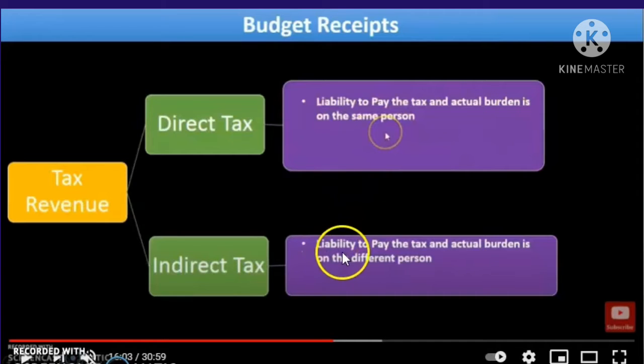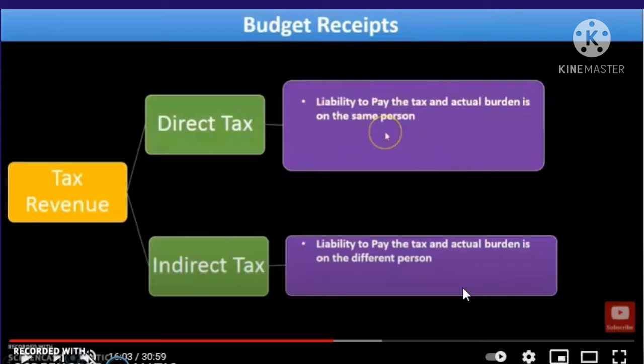In the indirect tax, the liability to pay the tax and the actual burden are on different persons. For example, if a shopkeeper sells clothes to consumers, he will take a certain percentage of the amount as a tax, that is known as GST.